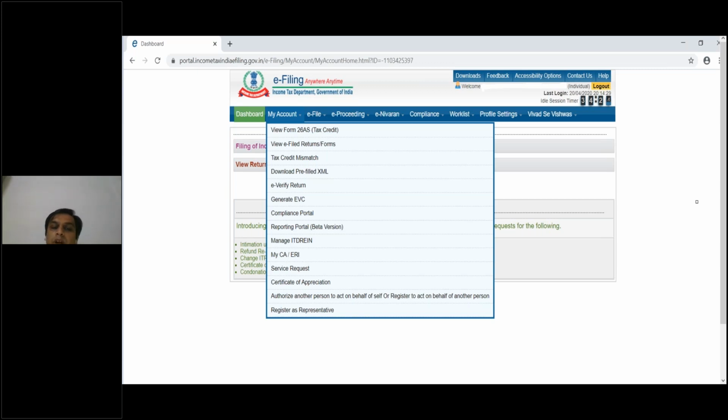Authorize another person to act on behalf of self, or register to act on behalf of another person, register as a representative.